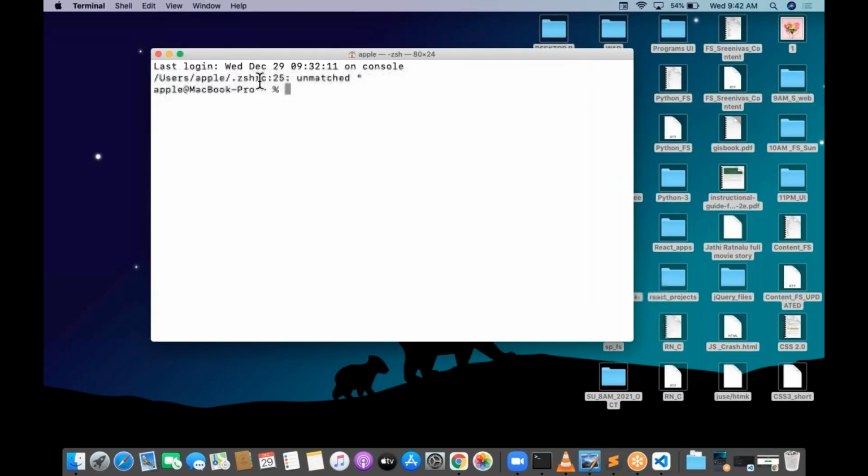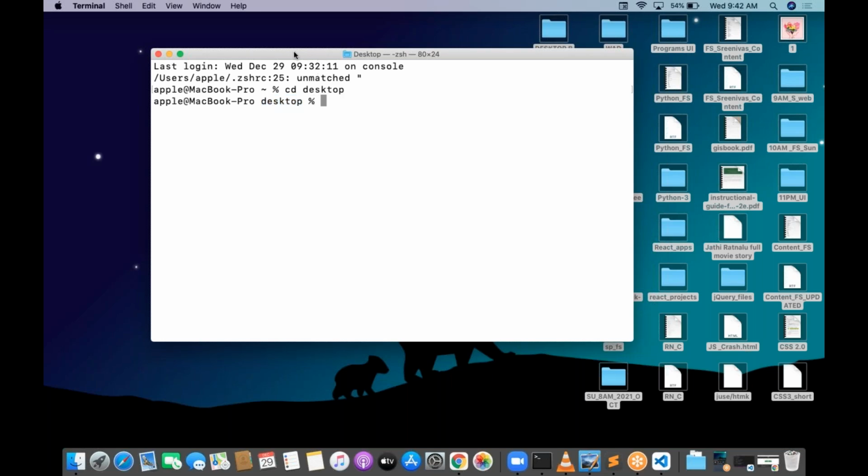I'm just trying to open this, and it is showing MacBook Pro for me. I'm saying cd space desktop. cd is a command which is used for entering into the folder. So cd space desktop. So my path is now desktop. Now I am in desktop.